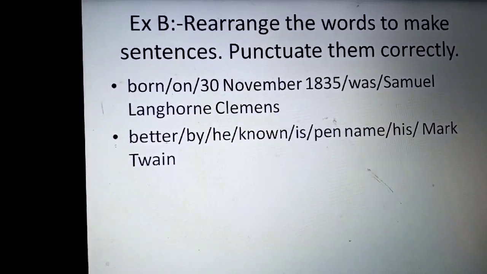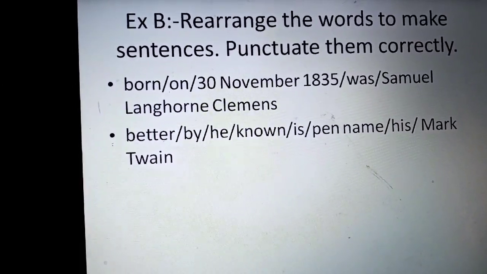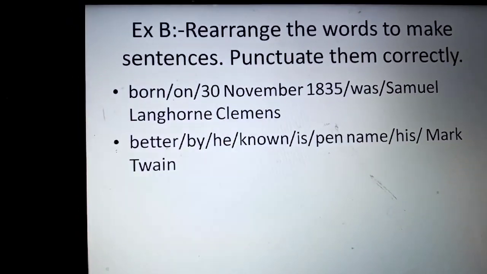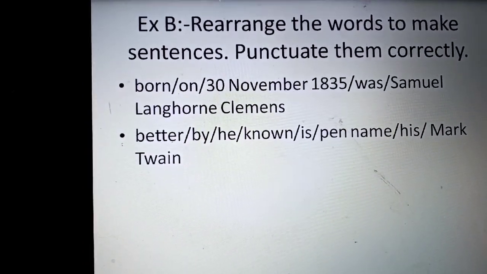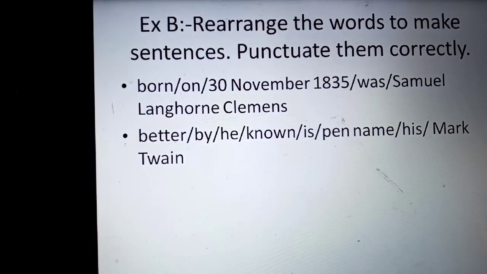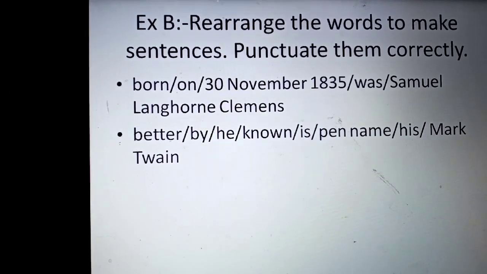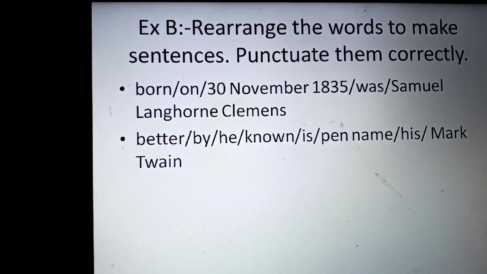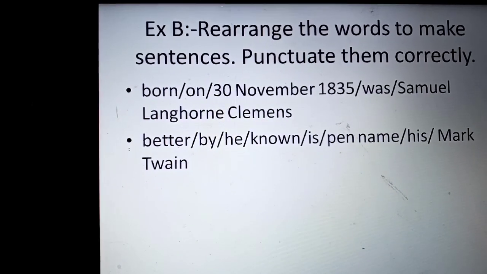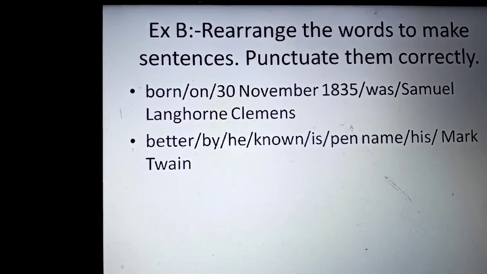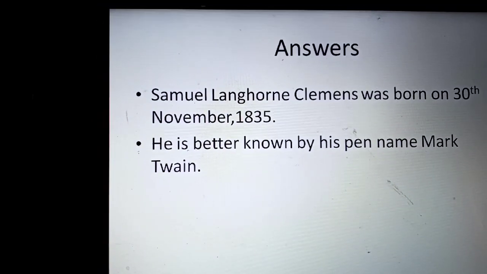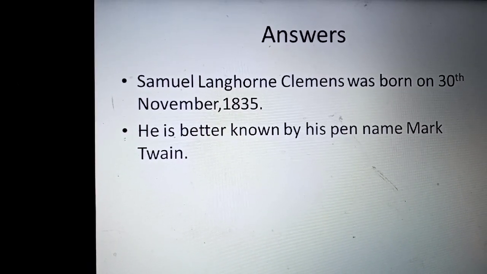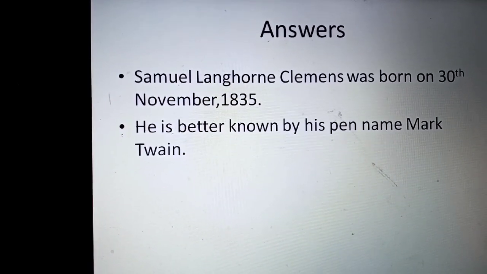Now, exercise B. You have to rearrange the words to make sentences. Punctuate them correctly. I'll give you 30 seconds so that you may solve them. So now let us see what the answers are. Samuel Langhorne Clemens was born on 30th November 1835.